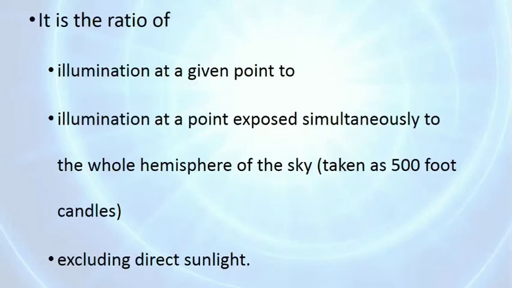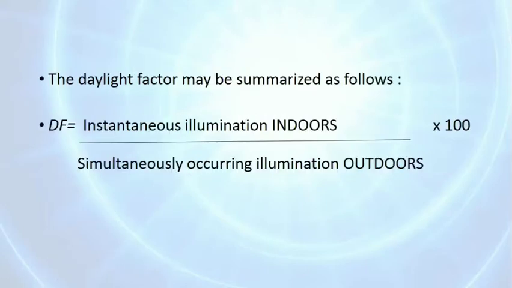We don't want to measure sunlight, we want to measure daylight, so we should exclude direct sunlight. So it is summarized as: daylight factor is equal to instantaneous illumination indoors upon simultaneously occurring illumination outdoors, into 100. So it is the formula.